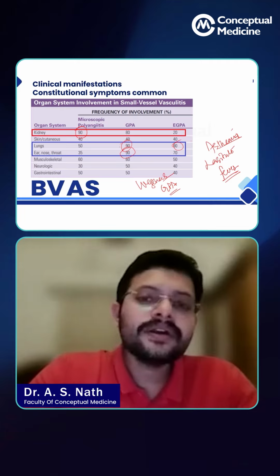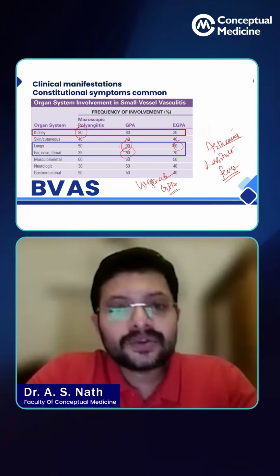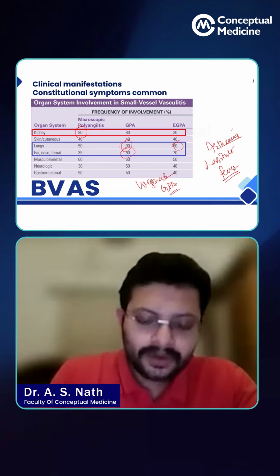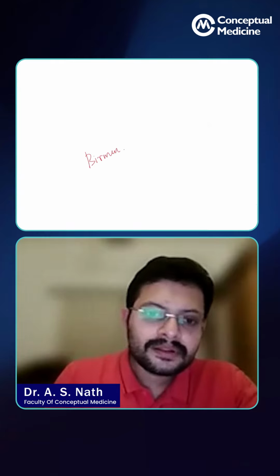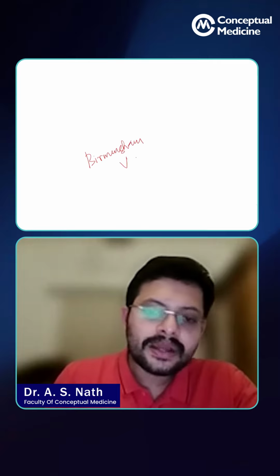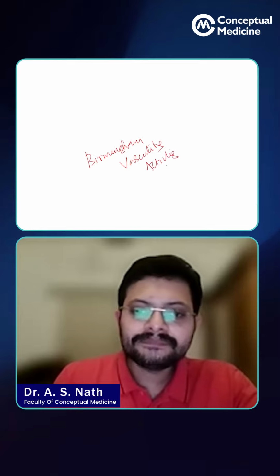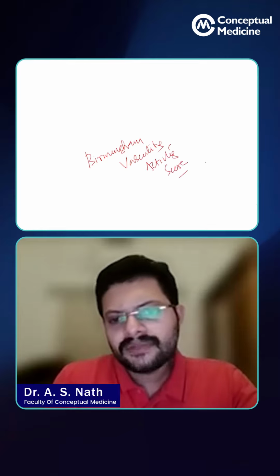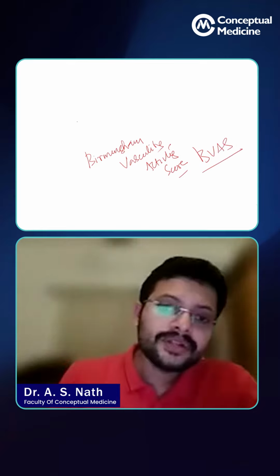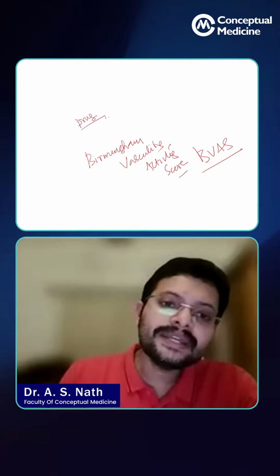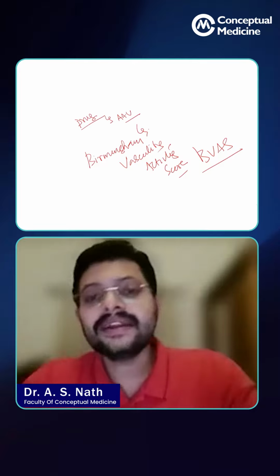scoring system for scoring the disease activity. It's called the Birmingham Vasculitis Activity Score. Let me write it down for you. Birmingham, all of you know the place in England. So Birmingham Vasculitis Activity Score. Very important for you to know BVAS. If not the components, at least BVAS, because any new drug that is being studied in ANCA vasculitis is studied in this manner. How much BVAS is it reducing?